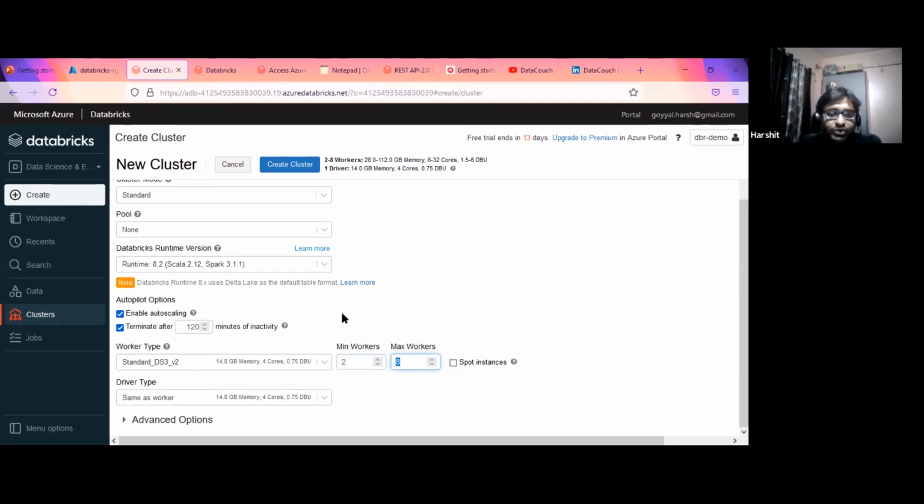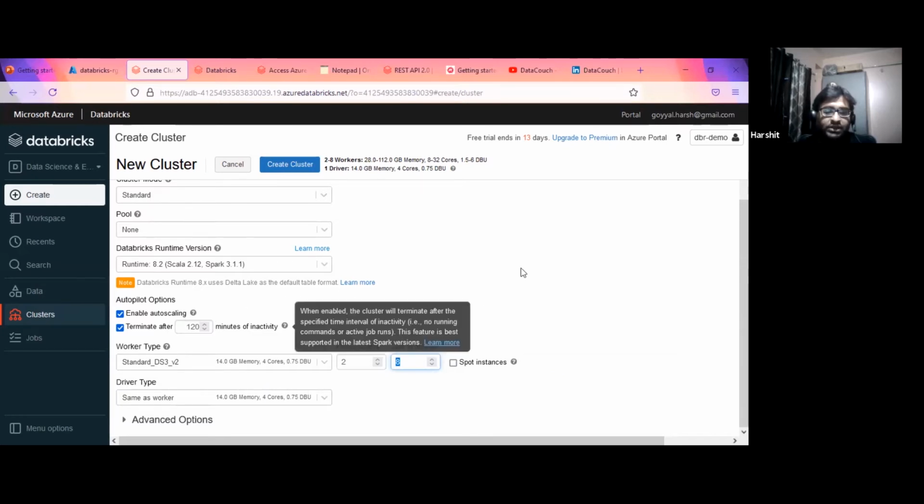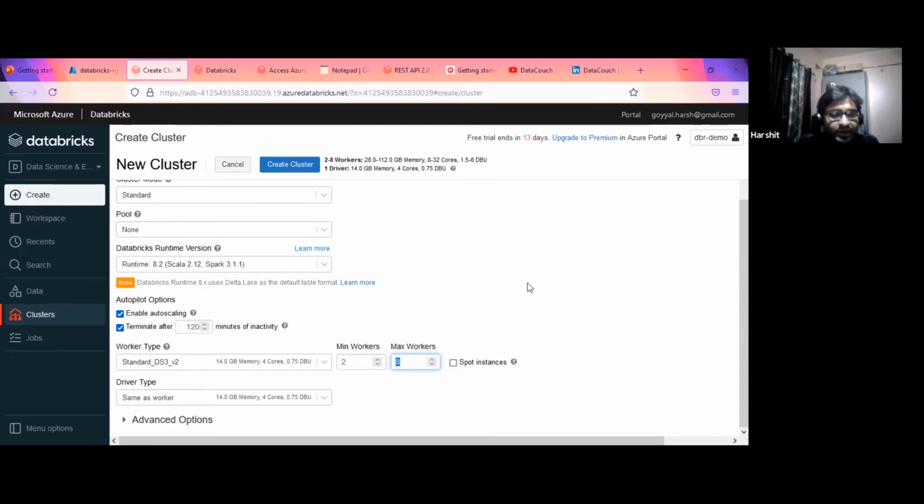Say suppose I have executed a data engineering pipeline or workload, and it needs more memory, we need more executors. It will keep on adding those executors up to 8. And once the load is lesser, it will keep on releasing those executors. This is a public cloud, a pay as you go model, so whatever the worker node count is, that will be charged to me.